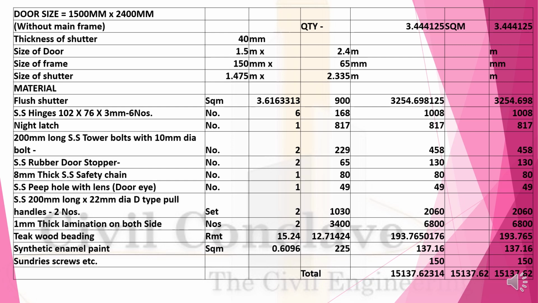D-type handles 2 numbers, that is a set, 1030, 2060 rupees. 10 mm thick lamination on both sides, 2 numbers at the rate of 3400 will be 6800. Teakwood beading 15.24 at the rate of 12.71 will be 193.76. Synthetic enamel paint 0.60 square meter at the rate of 225 will be 137.76. Sundries such as screws and everything 150 rupees. So the material cost will be 15,137.62 for 3.61 square meter.